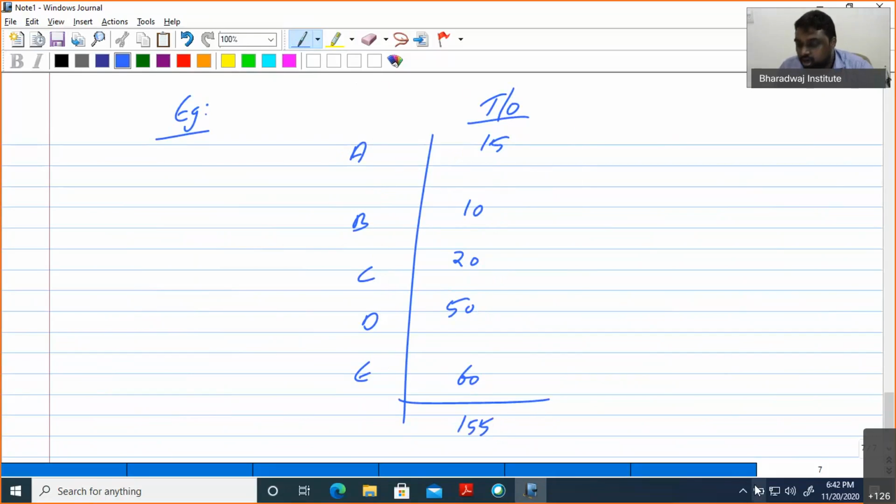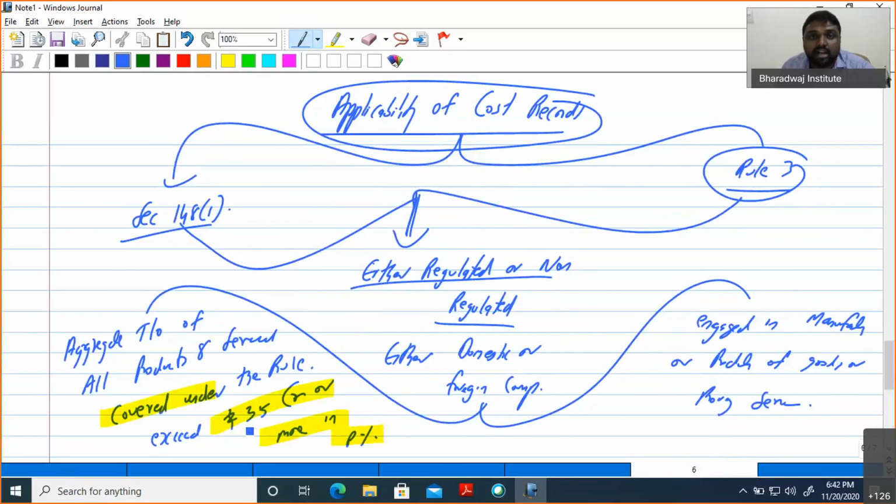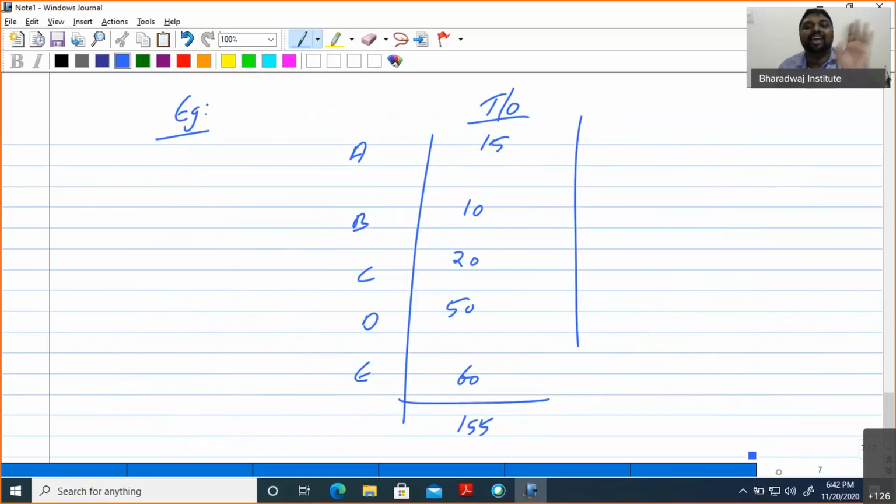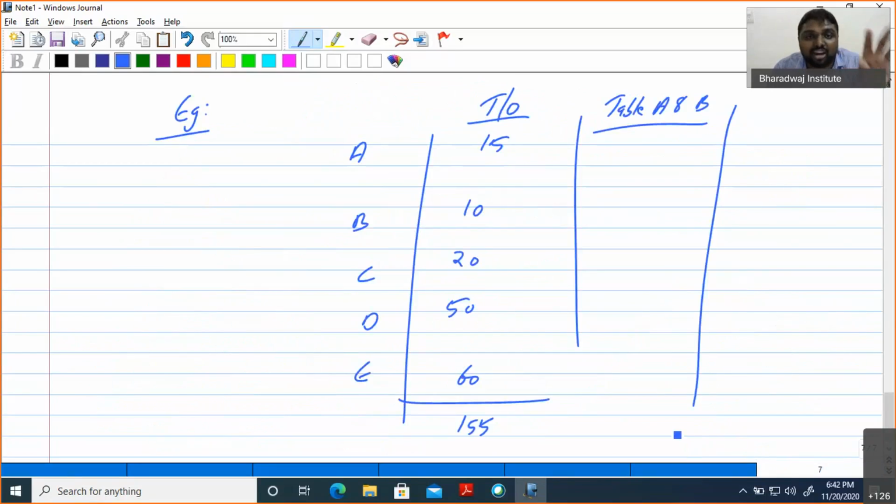Yes or no? So the provision tells what? 35 crore. We cannot answer with this. You have to check the table. What is the table? Table A and table B, which tell which products are regulated and which are not regulated. You have to check. See, this product is there, this product is not there, this is not there.